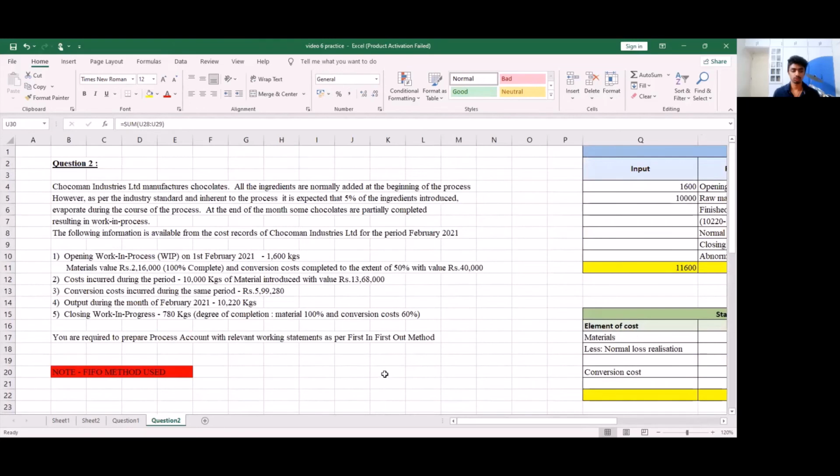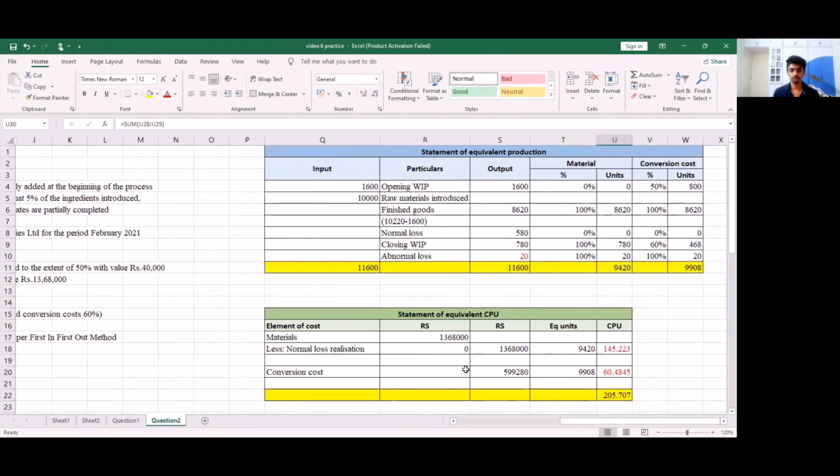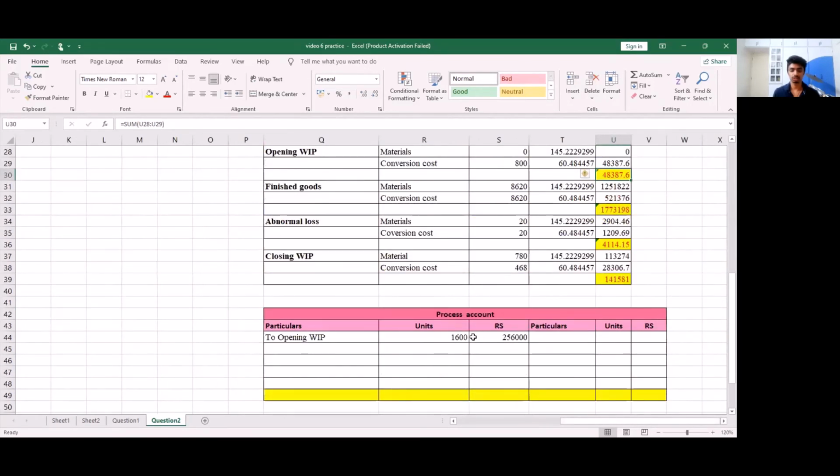And even when we're taking from our question, don't take only 2,16,000 because materials is valued at 2,16,000 and conversion costs valued at 40,000. So in our question, we have to take both these together, which is 2,16,000 plus 40,000, which is 2,56,000 in our process account. Next, we have our materials introduced.